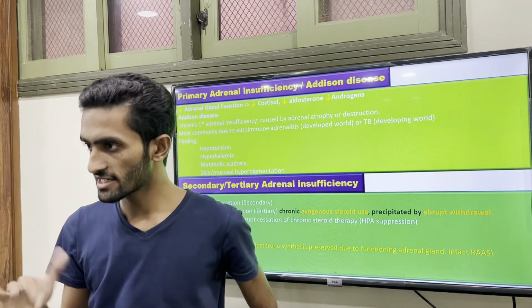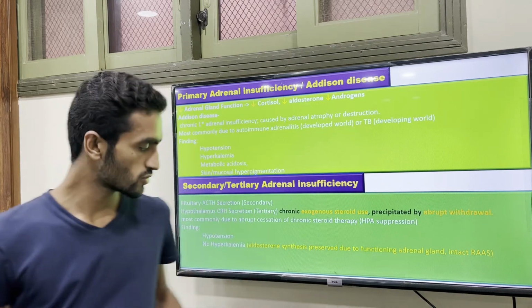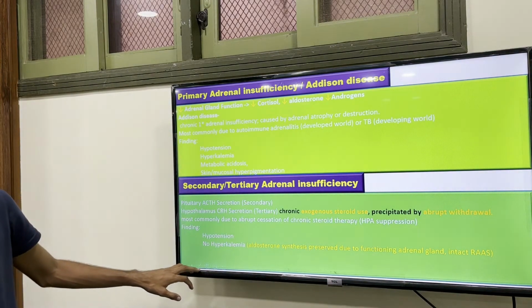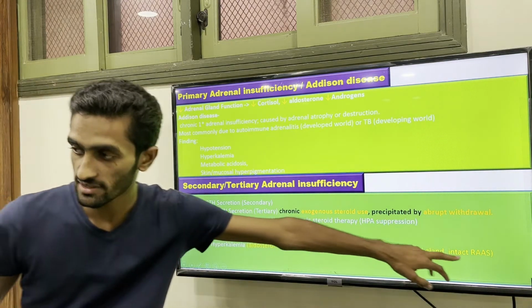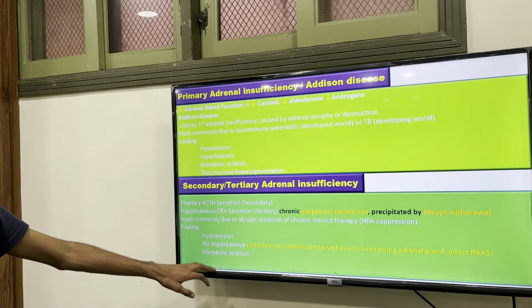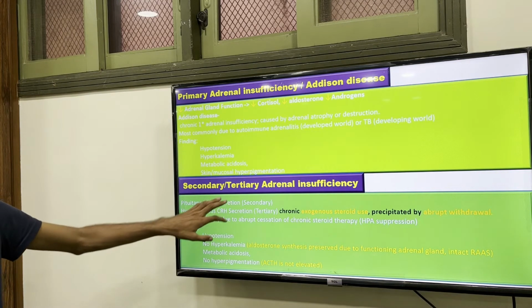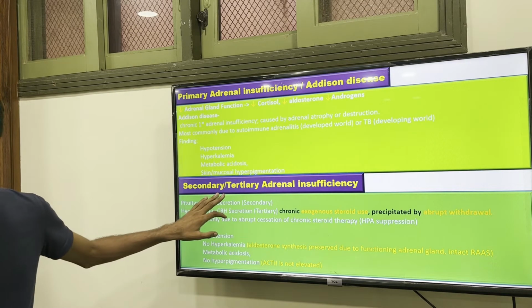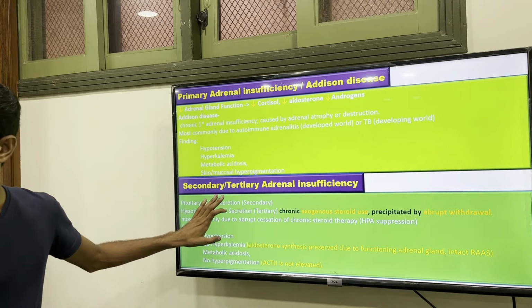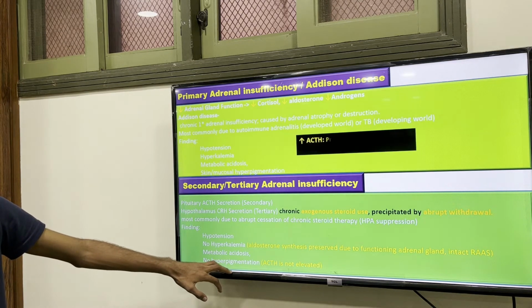So when ACTH is low or high, it does not affect aldosterone much. So no hyperkalemia will occur, because the intact RAS system is okay. Metabolic acidosis may occur. There is no hyperpigmentation, because ACTH secretion is low, so MSH is also low, so you do not see hyperpigmentation.